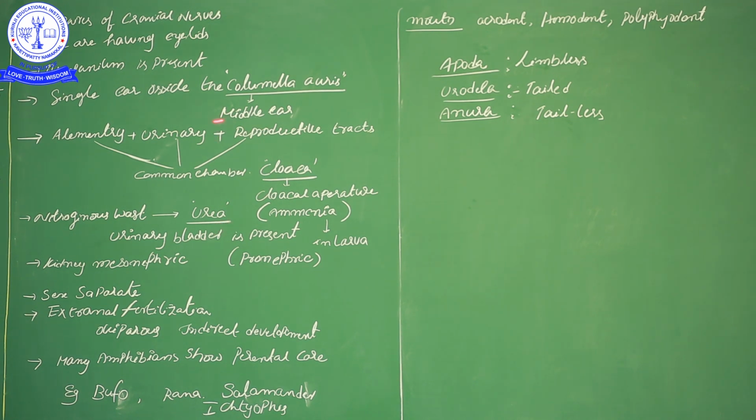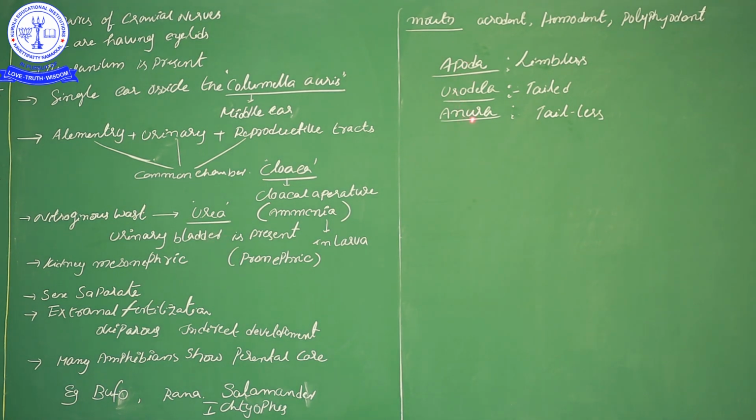Again, you should remember the columella auris. It is one of the sensory ossicles in the ear; that should be remembered. And the cloaca is a common opening of the alimentary, urinary and reproductive tracts. And the nitrogenous waste changes based on environmental conditions and development. If the larva is in water, it excretes ammonia. If it is in a terrestrial place, the adult excretes urea. You should remember that.